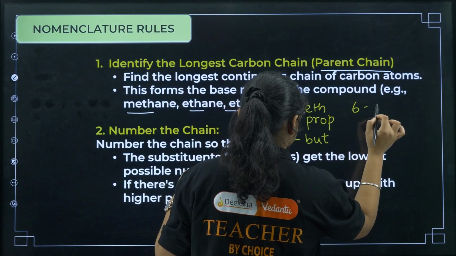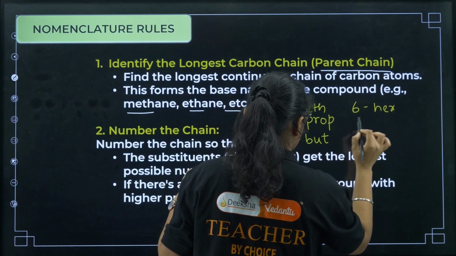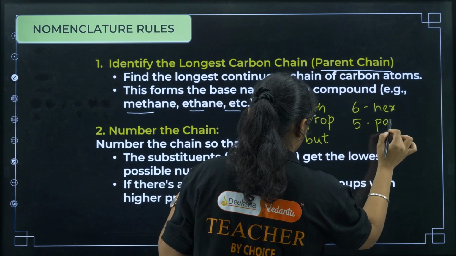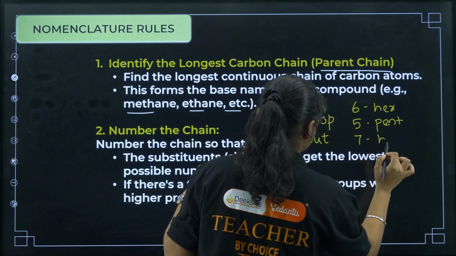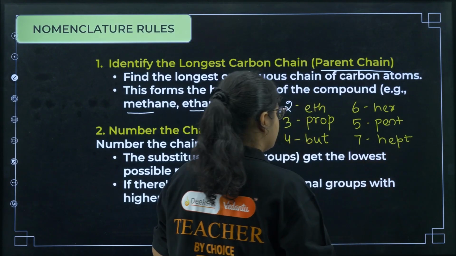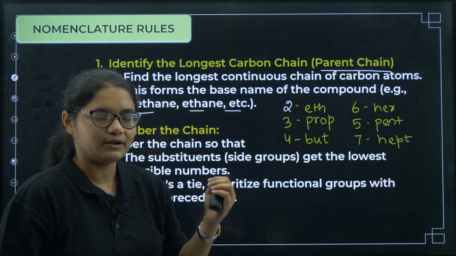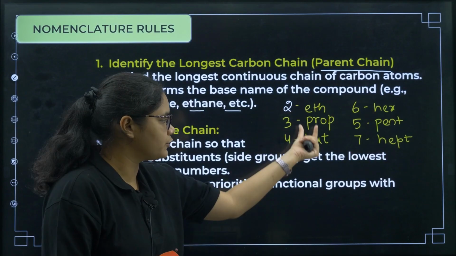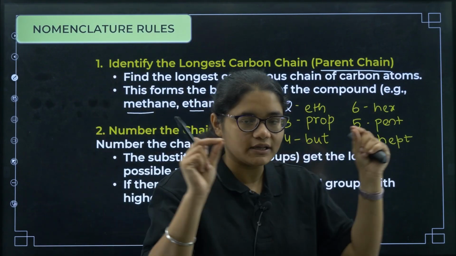6 carbons, hex. Okay, I left 5. So 5 carbons, pent, 7 carbons hept, okay, 8 carbons oct, 9 carbons non, 10 carbons dec. Okay, these are the word roots. So first you have to find how many carbons are there.